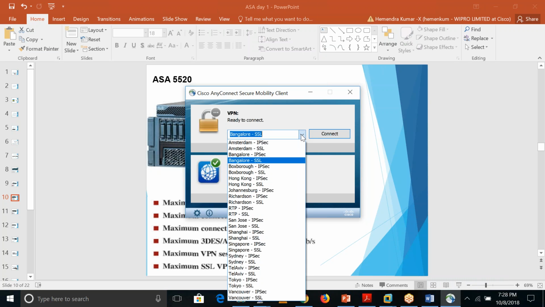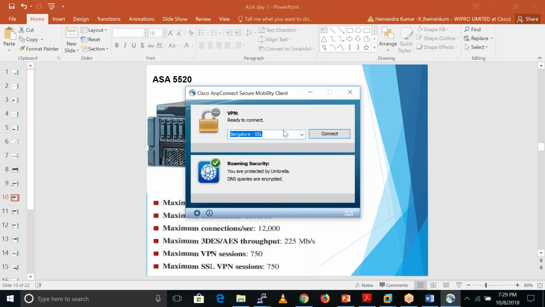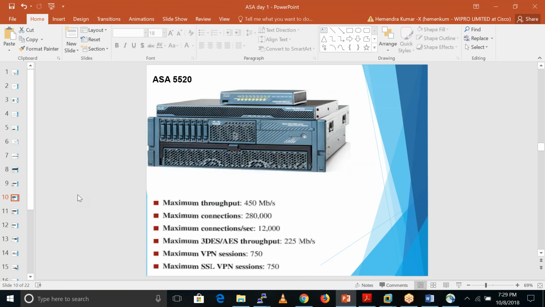This is a remote access VPN. If I want to connect to my office network via IPsec, I can. If I want to connect by SSL, I can. People usually go with SSL only nowadays. SSL is a remote kind of thing.